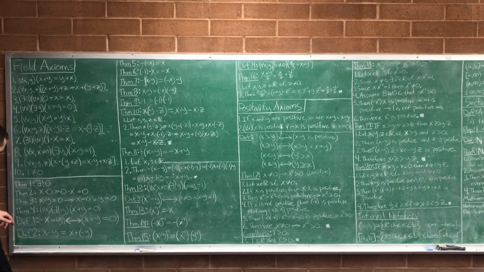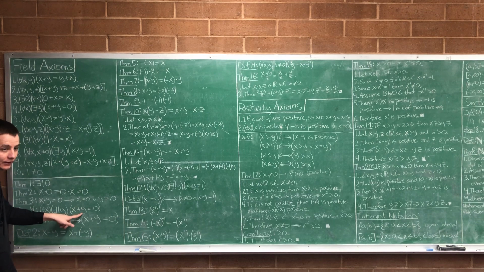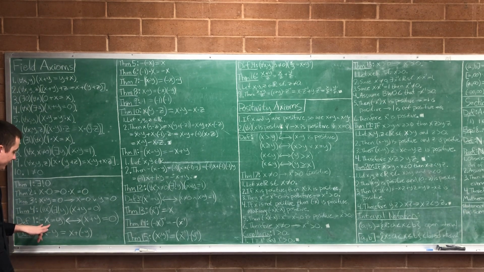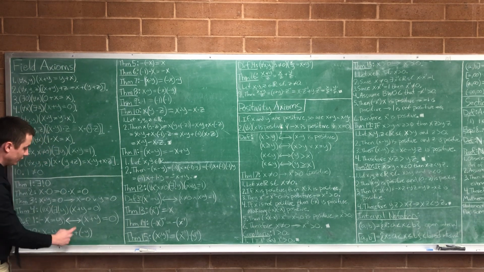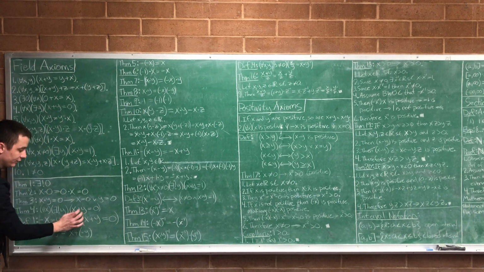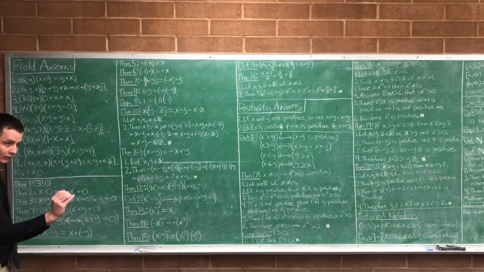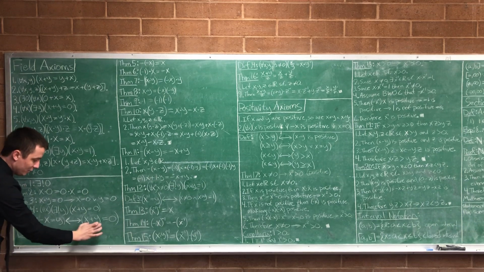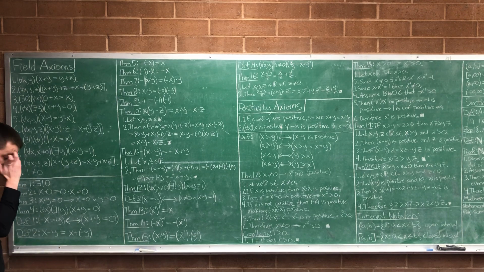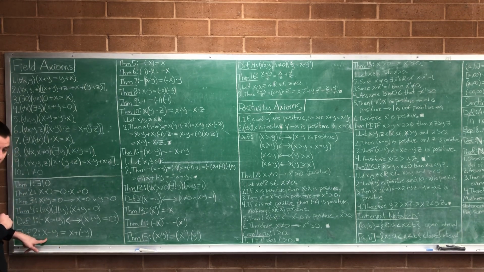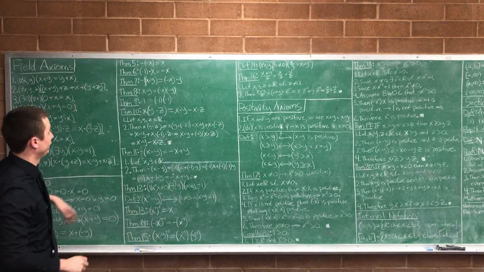Good? Then we proved that for every x, there's one and only one additive inverse element, right? And so we defined negative x to be the y that makes x plus y equal to 0. So since there is one and only one y that makes x plus y be 0, then we can now define that thing. So we call that one and only one y that makes x plus y 0, we call that y negative x. That was our definition of negative x, right? And then we came up with the definition for subtraction. x minus y is the same thing as x plus negative y. That was just a definition, right?